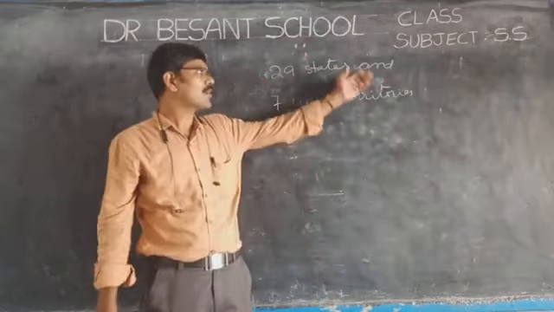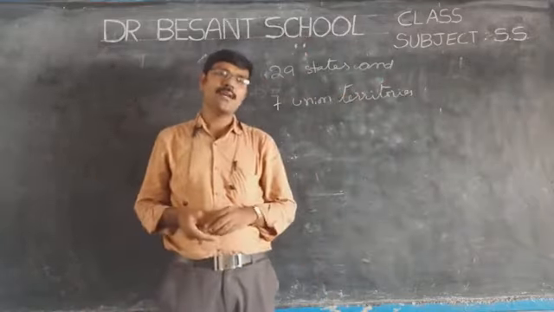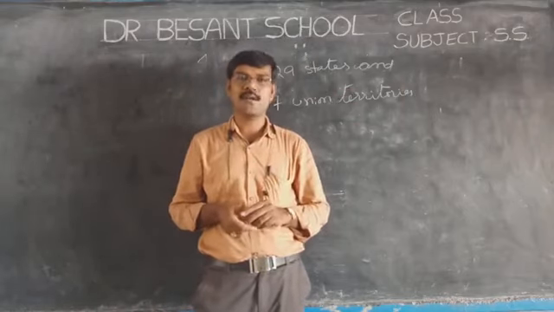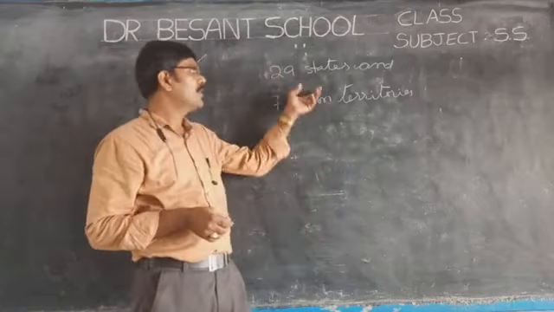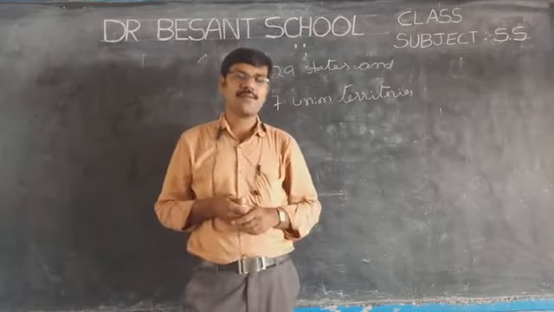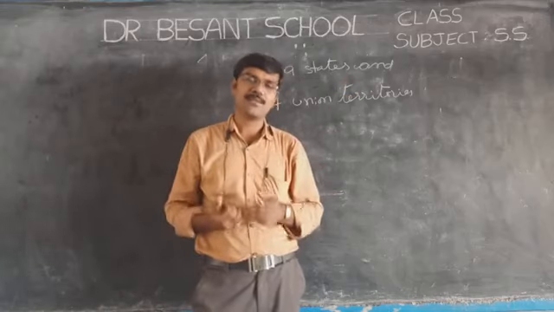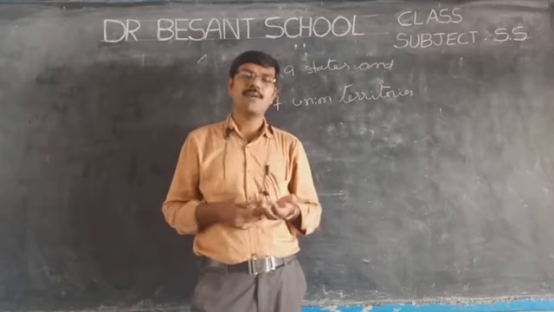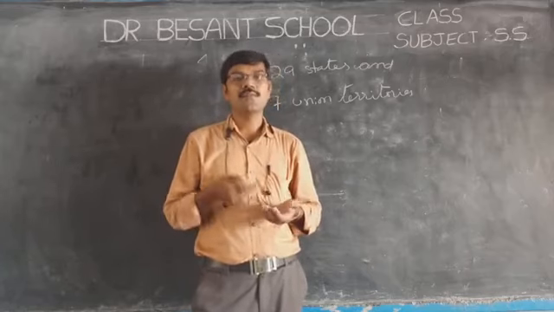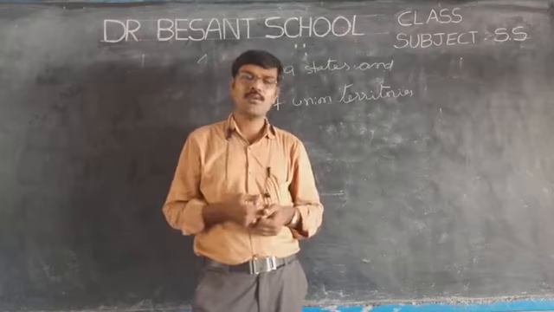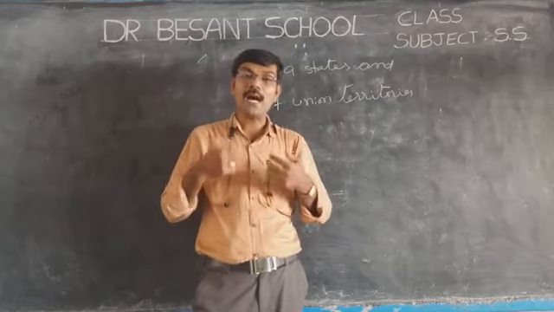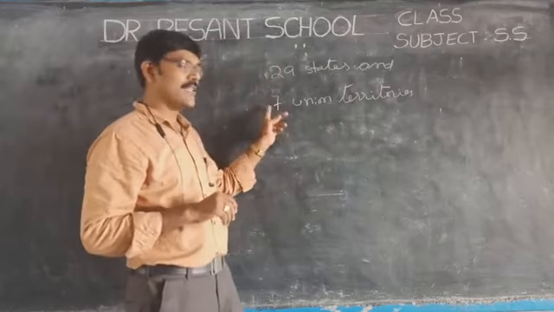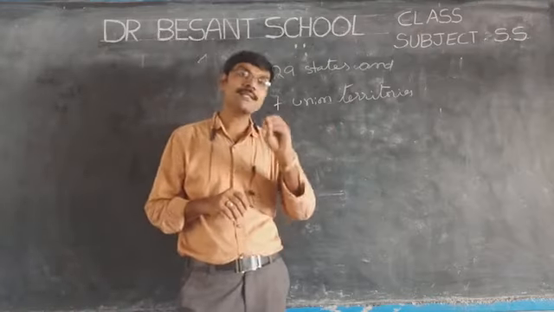Children, these are two parts of our Indian Union. The first article itself says India is a union of states and union territories. So states are the parts of India. They can rule themselves by their own. Take the example of Andhra Pradesh. We have our own assembly, our own government, our chief minister, our own high court. We are ruling ourselves. Whereas union territories are ruled by the central government.